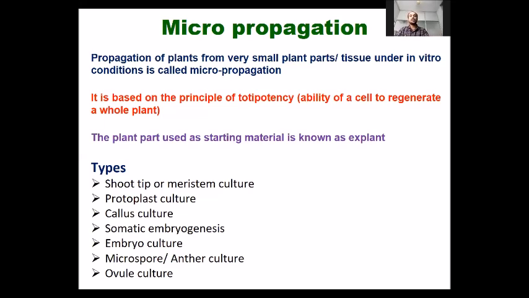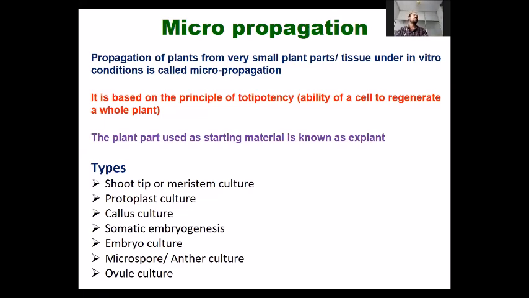Protoplast culture is a unique method or a special technique by which we can combine two intergeneric plants also. Protoplast is the cell without a cell wall, and two protoplasts of two plants can be united and they can be micropropagated. Next,